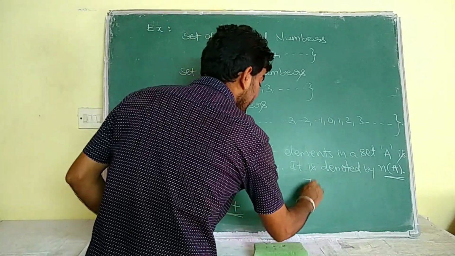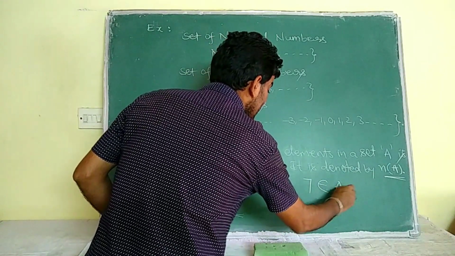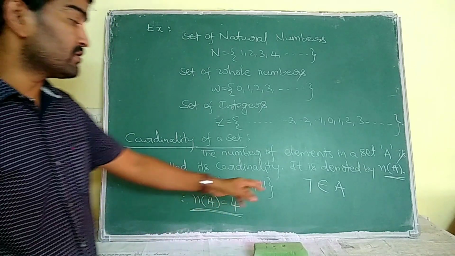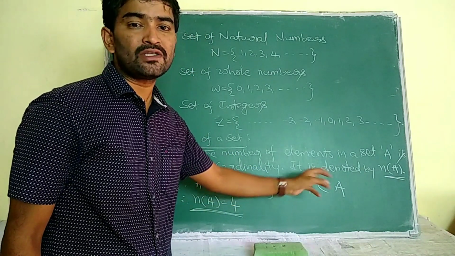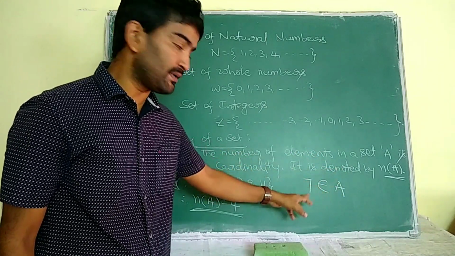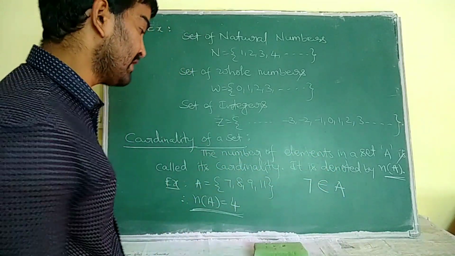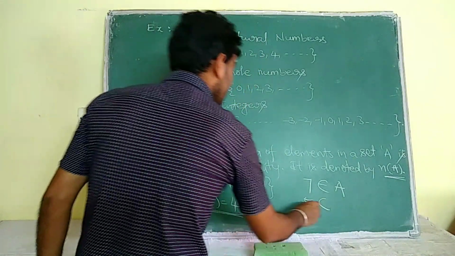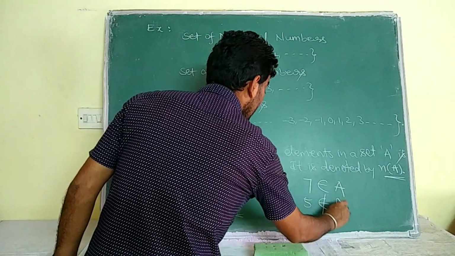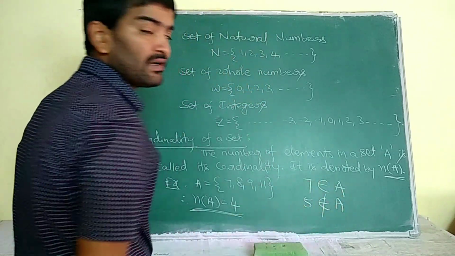For example, 7 belongs to the set A, which is simply represented as 7 belongs to A. 5 is not an element of this set, so I will simply write 5 does not belong to A.